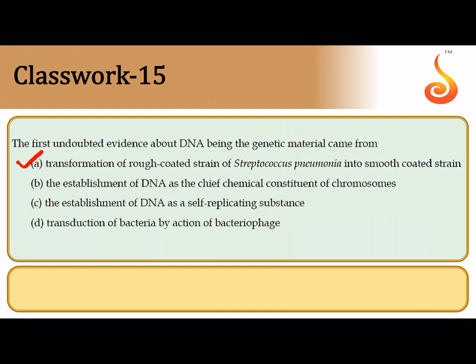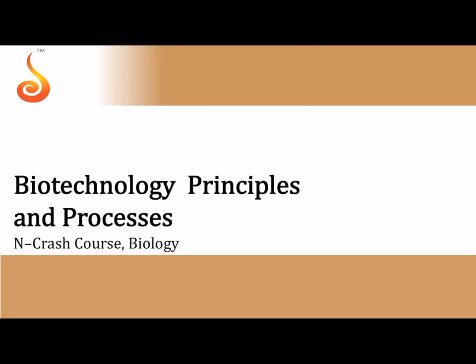If you remember, he injected both the live R strain and the heat killed S strain into the mouse, and surprisingly the mouse contracted pneumonia, and that indicates that some biochemical component of the heat killed S strain, which is still thermally stable because it did not get destroyed, was passed on to the rough strain, which transformed the rough strain into the smooth strain.